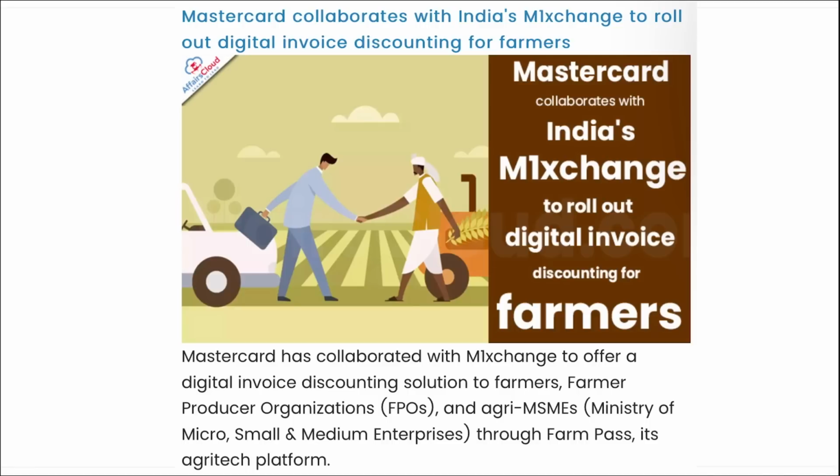Moving on. Next. Recently, MasterCard has collaborated with India's M1 exchange to roll out digital invoice discounting for farmers. I repeat, MasterCard in collaboration with M1 exchange is offering a digital invoice discounting solution to various farmers, FPOs and agriculture ministries through Farmer Pass on their agriculture platform.